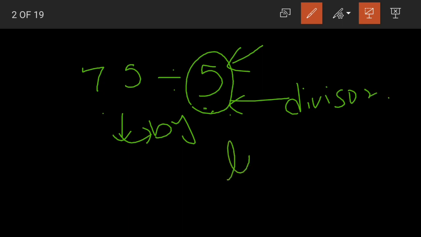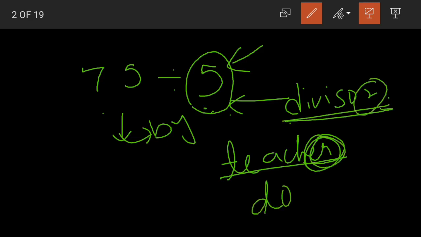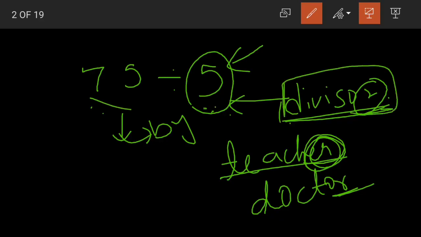Yes children, see, who is a teacher? The person who teaches is called a teacher. In the same way, the number that divides is called the divisor. Or if you say doctor, the person who treats people is called the doctor. So one who does a thing has the ending R in the word. In the same way, the number that divides the other number is called the divisor.